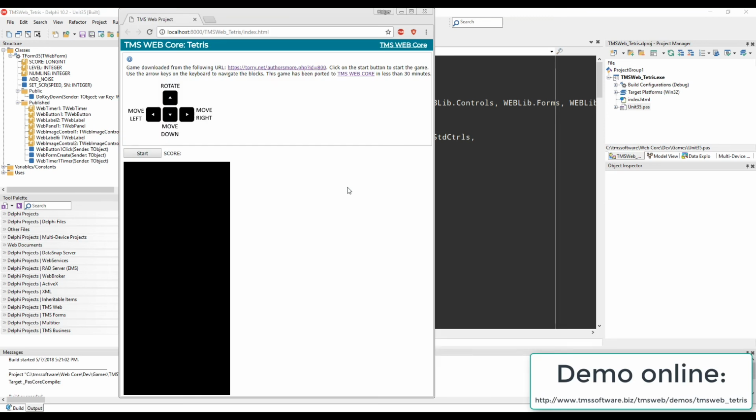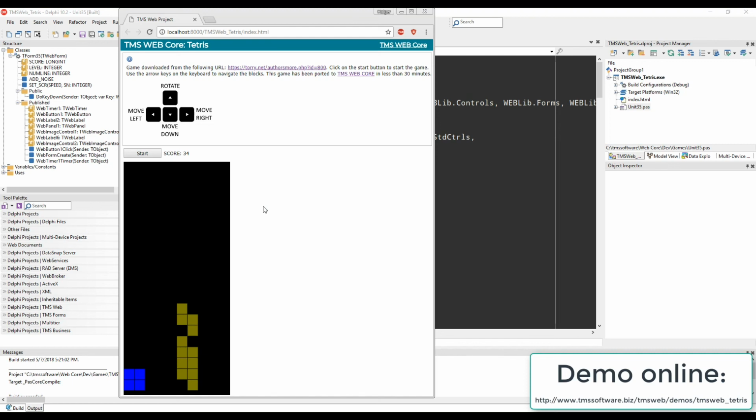Here you see the application running in the web browser. We click Start, and guess what? The Tetris game is starting. We can move left, we can move right, we can rotate, and of course we can move the pieces down. Everything is working as expected, and we used the same source code that has been written in 1997 for Delphi 2 and Delphi 3. TMS Web is so powerful because it follows principles that have been with Delphi right from the start. You can use classes that you're used to since Delphi 1.